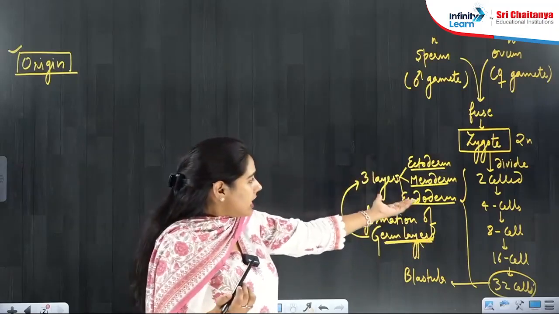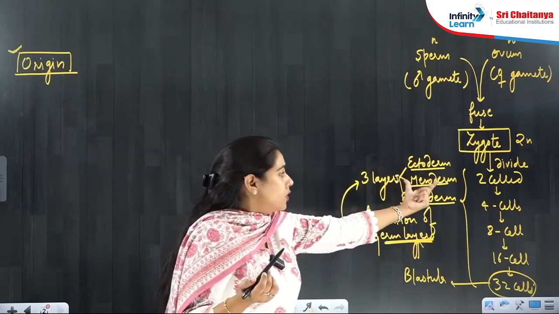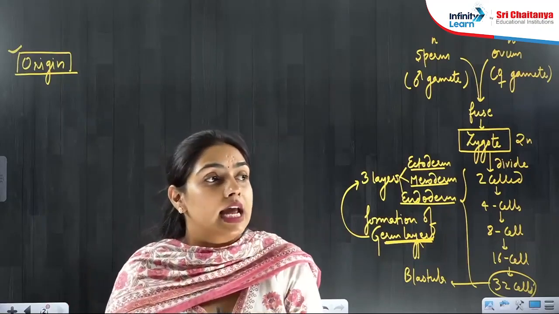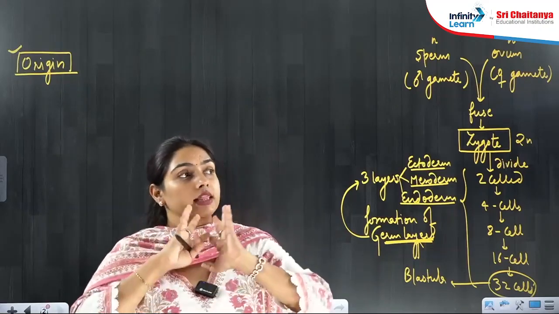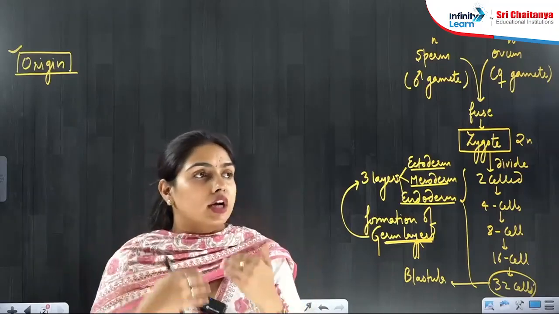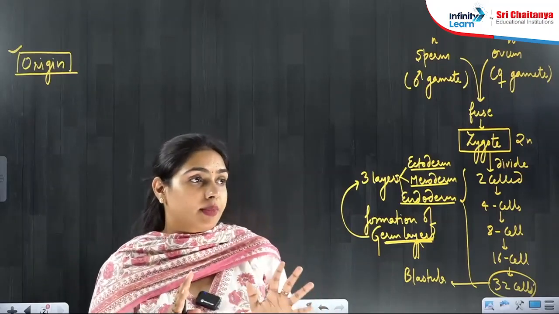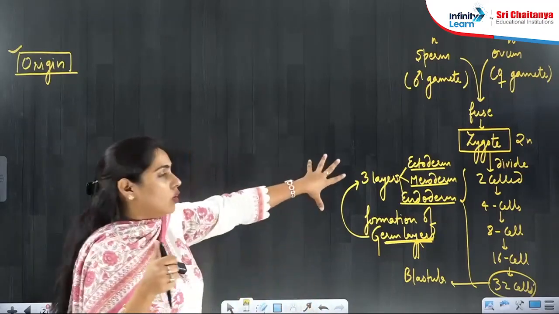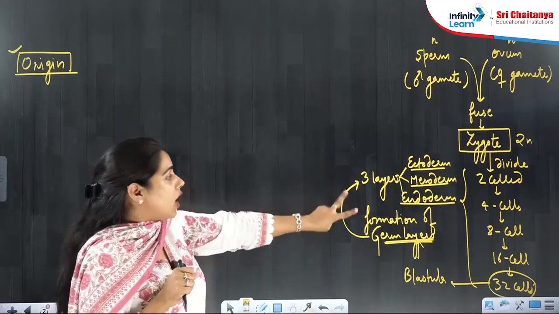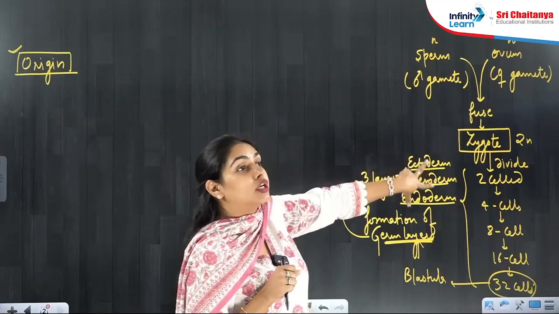So these are embryonic stages. In the embryo, there will be 3 germ layers, and these germ layers will be formed first, and then they will give rise to all the cells, tissues, organs of your body, and organs will make the organ system, right? All right. So this much, I think you all are understanding. So now you understood about the origin.